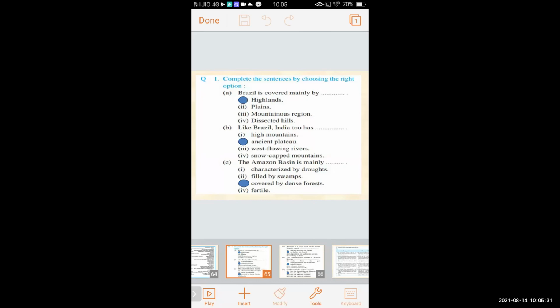Third question. The Amazon basin is mainly dash. The four options are characterized by droughts, filled by swamps, covered by dense forests, and fertile. And the correct option is covered by dense forest. Amazon basin is mainly covered by dense forest.